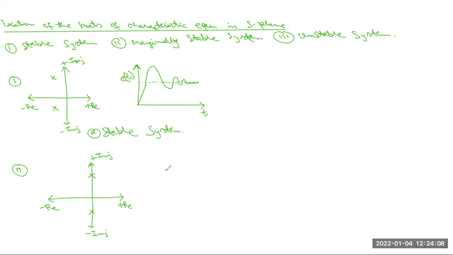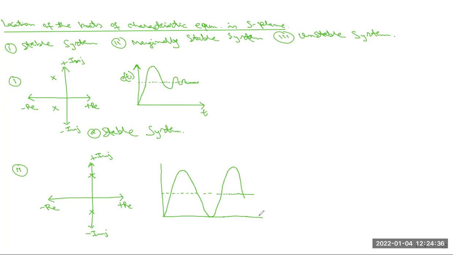Okay. So what is the graphical representation? Here you can see this is the center line, and this is the output waveform. It looks something like this, and so on.